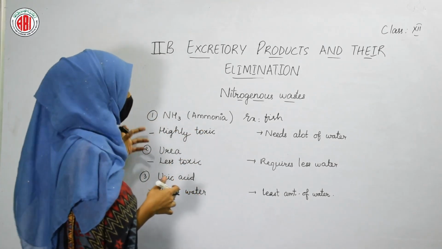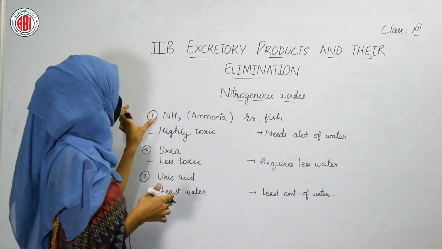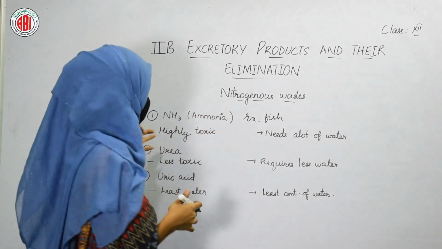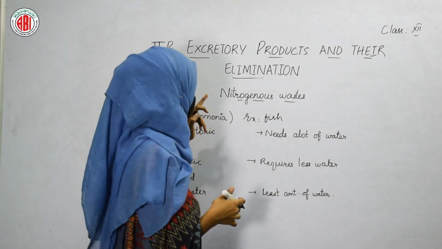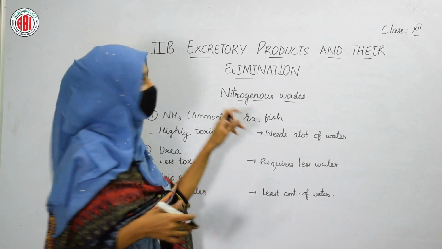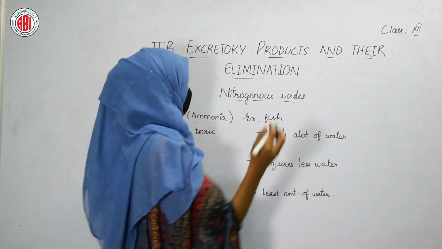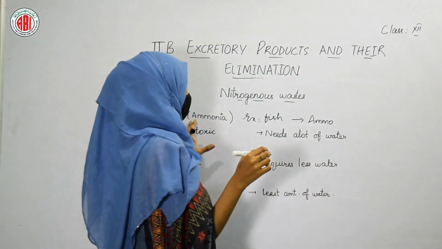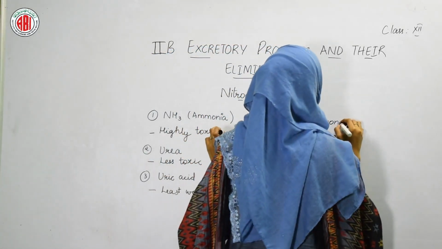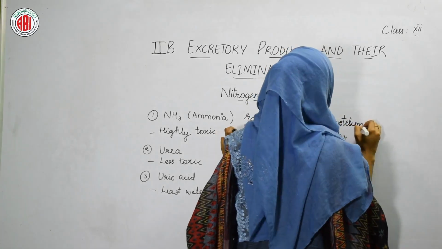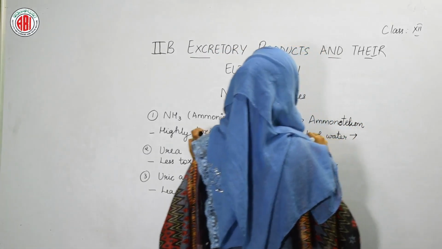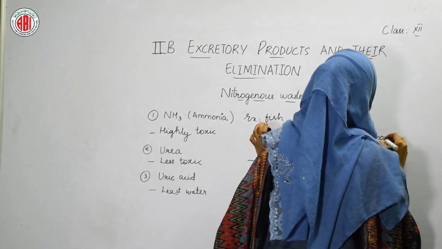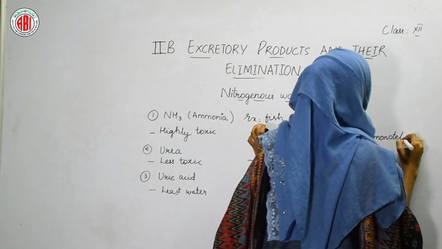So this type of elimination can be seen in fishes, not in human beings. If ammonia is the nitrogenous waste, then we call this process ammonotelism. And the organisms that remove ammonia as a nitrogenous waste are called ammonotelic organisms.